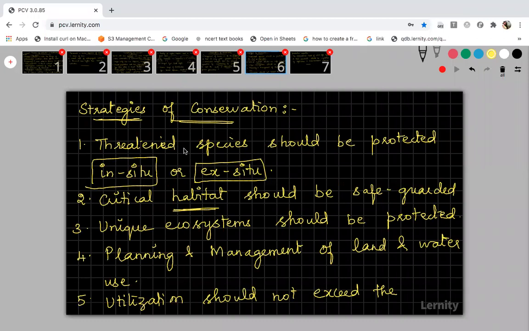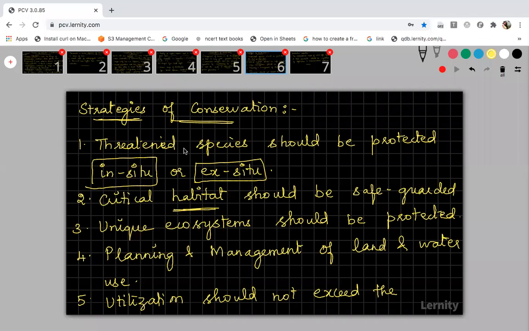What are the strategies of conservation? Strategies means the remedial measures or steps that have been taken for conserving the organisms, both plant species and animal species. You just write the points, then I will tell you the reasons why we should conserve biodiversity. If we are not conserving biodiversity, what are the drawbacks or disadvantages that we will face?